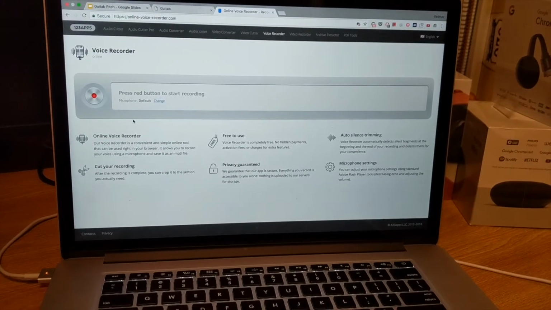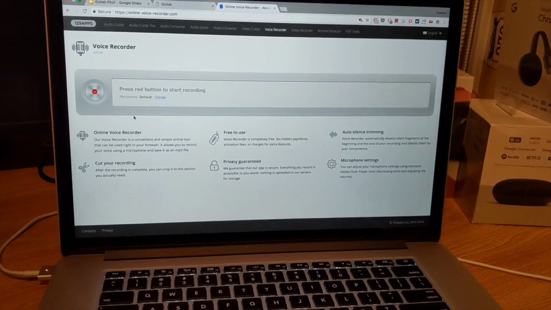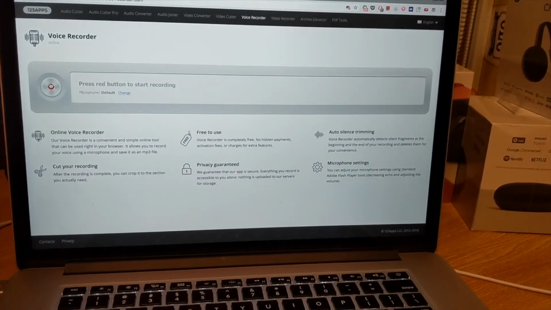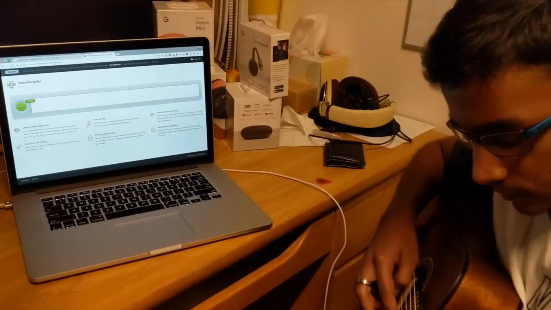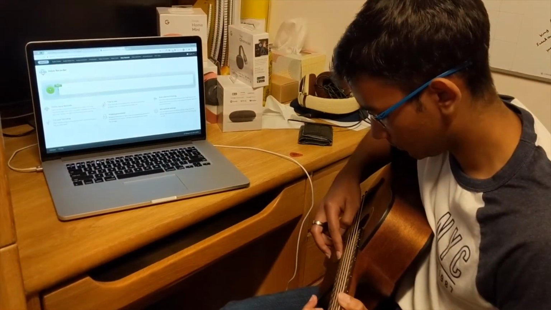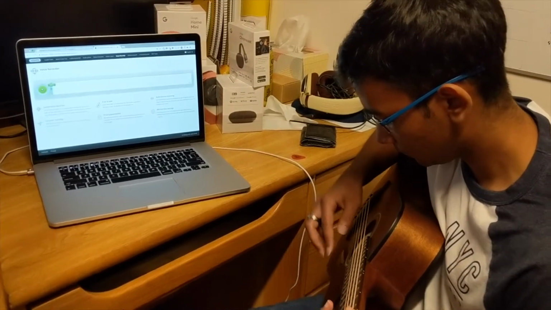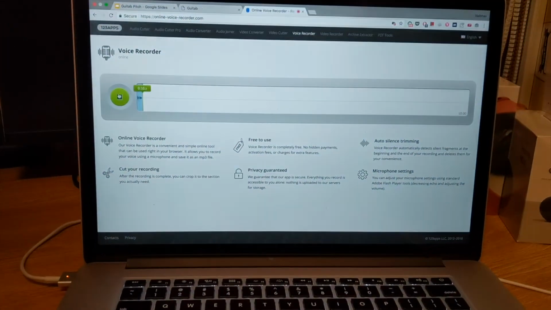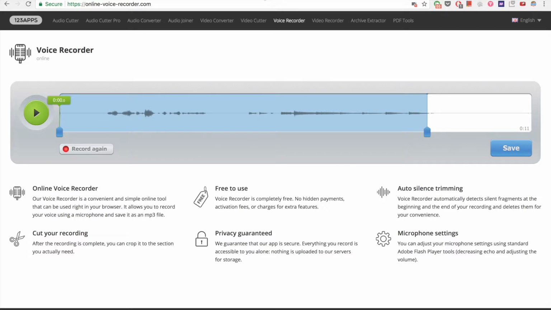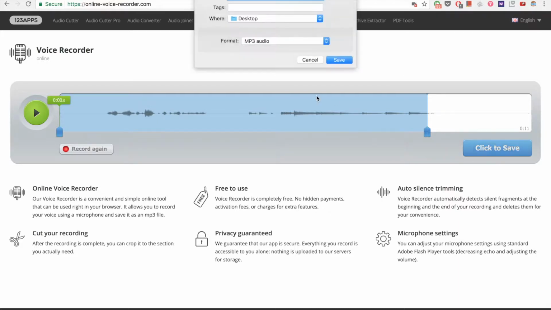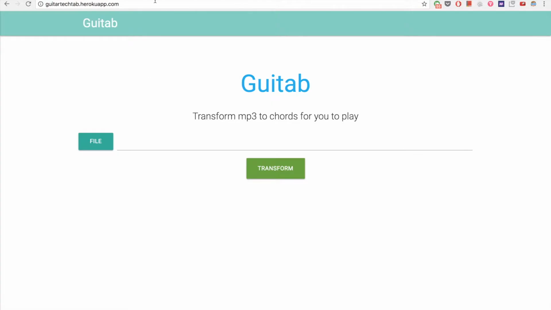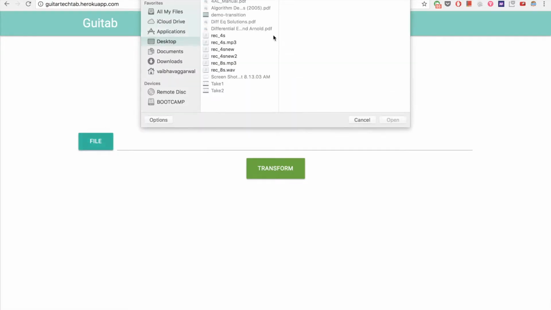Imagine I'm a new guitar player and I'd like to learn a piece that someone is playing live. All I have to do is record it, and I can use Guitab to get the notes for myself. Now that I have my audio file, all I have to do is save it to my desktop, and after saving it, I can upload it to Guitab to get the notes for myself.